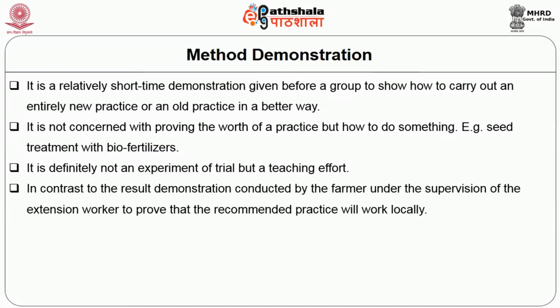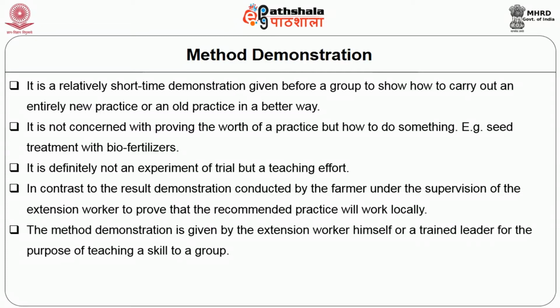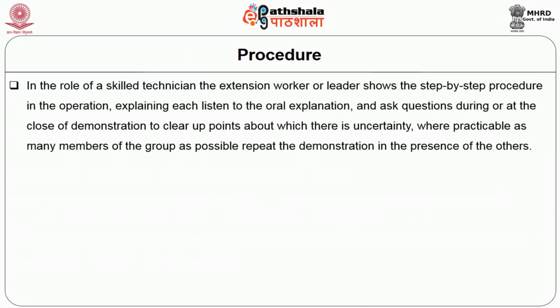In contrast to the result demonstration, which is conducted by the farmer under the supervision of the extension worker to prove that the recommended practices will work locally, the method demonstration is given by the extension worker himself or a trained leader for the purpose of teaching a skill to a group. In the role of a skilled technician, the extension worker or leader shows the step-by-step procedure in the operation, explaining each.